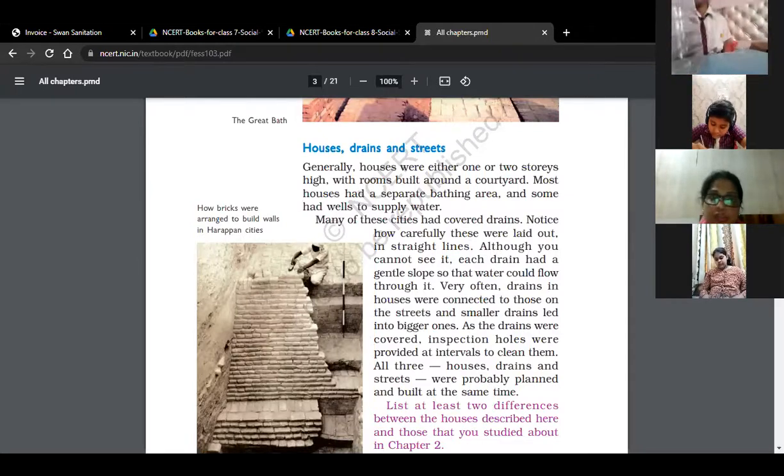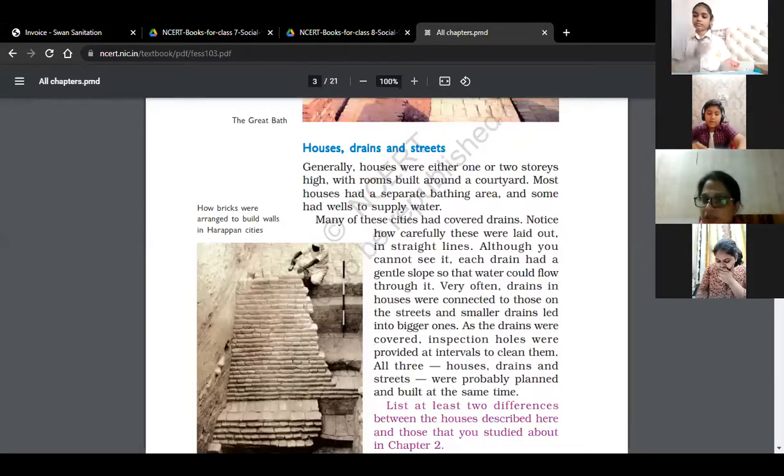So how did they clean all these drains? For this the holes were there. With the help of these holes, the people cleaned the drains. All three, houses, drains, and streets, were properly planned and built at the same time. That is why it is known as a planned city.